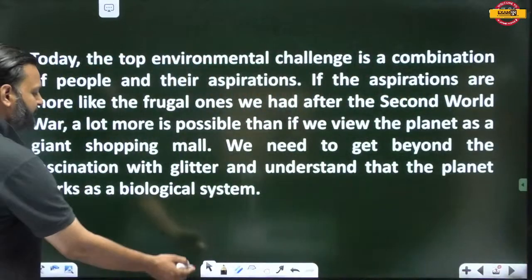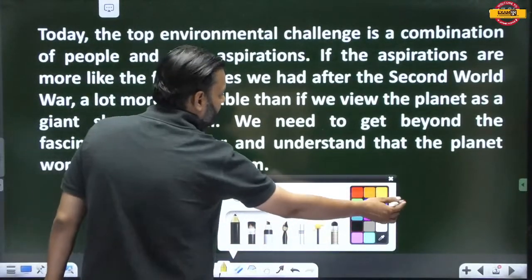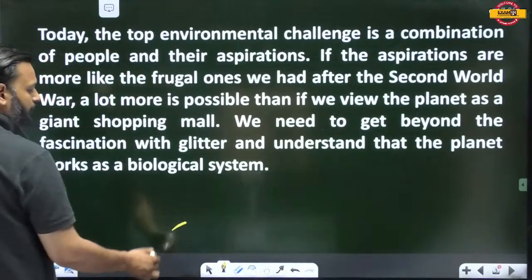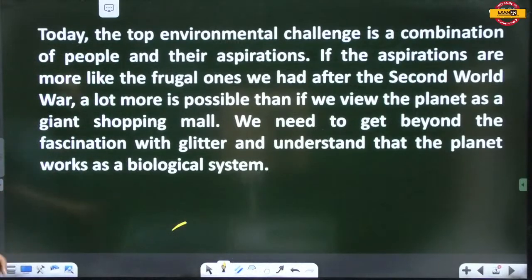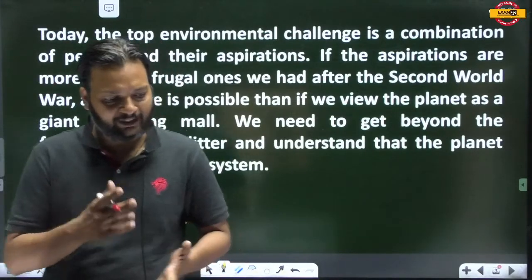So here we have our first passage. Today the top environmental challenge is a combination of people and their aspirations. If the aspirations are more like the frugal ones we had after the Second World War, a lot more is possible than if we view the planet as a giant shopping mall. We need to get beyond fascination with glitter and understand that the planet works as a biological system. Read this passage once and then we'll move towards the question section.